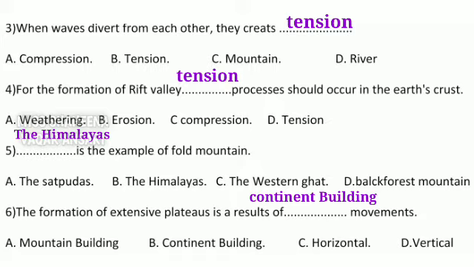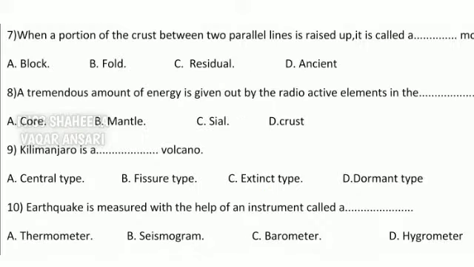Okay. Now the next one is when a portion of crust between two parallel faults is raised up, it is called a dash mountain. Block, fold, residual, ancient. Students, we know that the raised portion of crust between two parallel faults is called a block mountain. So write there block mountain.